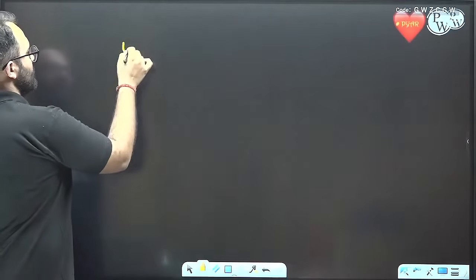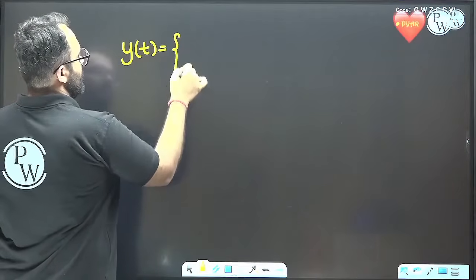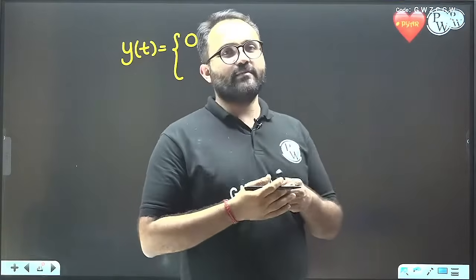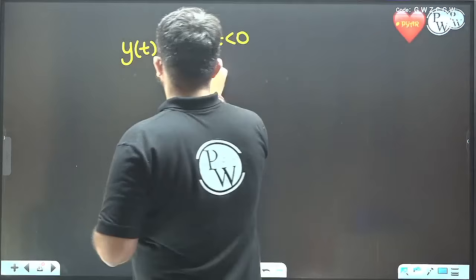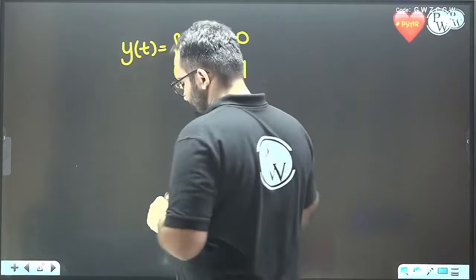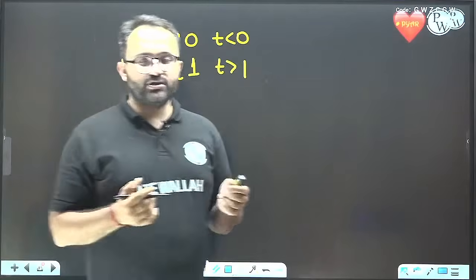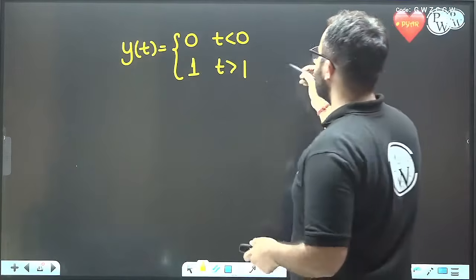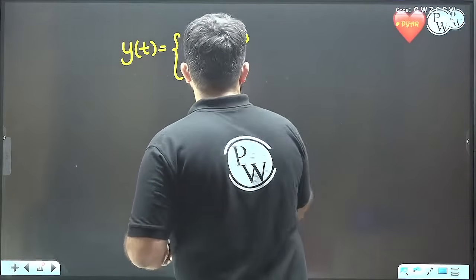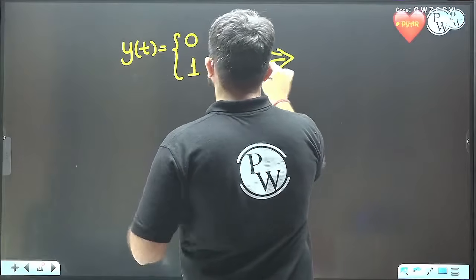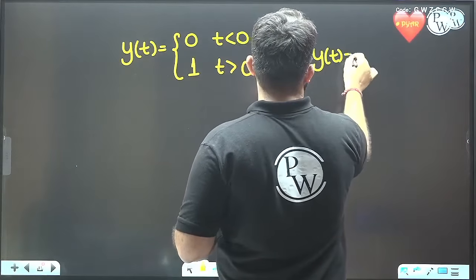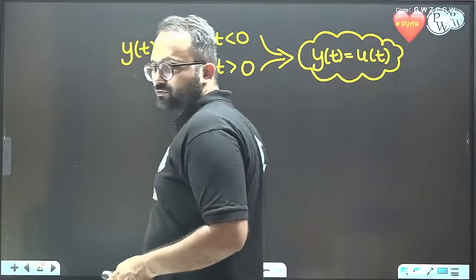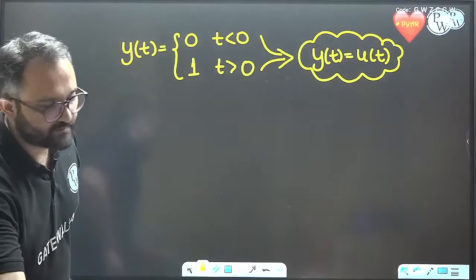So we can see that y(t) is equal to 0 for t less than 0. When t is less than 0, the integration limit does not contain the delta, and the result is 0. If t is greater than 0, then the integration limit contains the delta function and the result is equal to 1. Is this clear to all of you? And thus this y(t) is exactly similar to u(t). So this is the result that we can see.